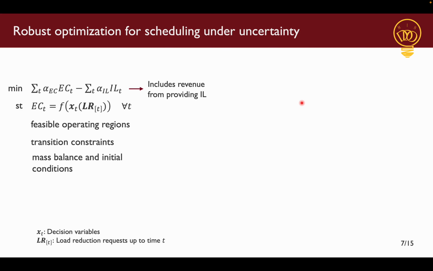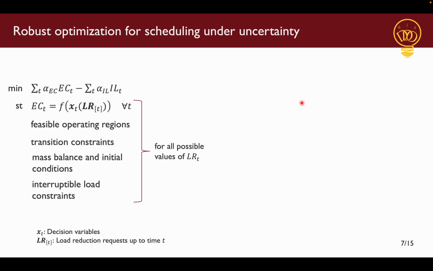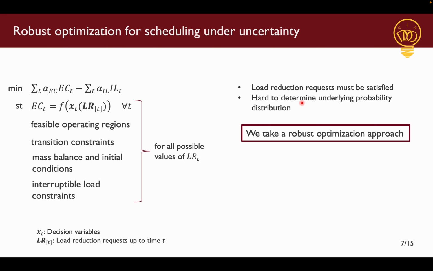And then we have similar constraints as before with additional interruptible load constraints which can come from any rules the reserve market may have. And finally, we need all of these constraints to be satisfied for all possible values of load reduction requests. Some key features of these load reduction requests are that they have to be satisfied, or else heavy penalties may be levied, or in some cases, we could be removed from the reserve market. And the other thing is that the underlying probability distributions are hard to determine for this uncertainty. So, keeping this in mind, we decided to take a robust optimization approach.